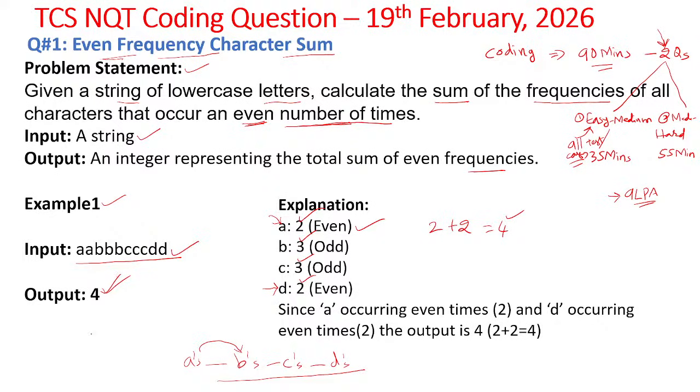So the string is not in this form. For example, A, B, B, C, D, again A. This way the string is not given. Even for this kind of input, you should write the code. You should handle this kind of input if provided.